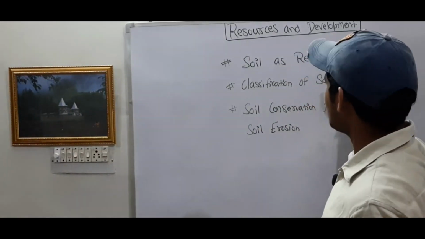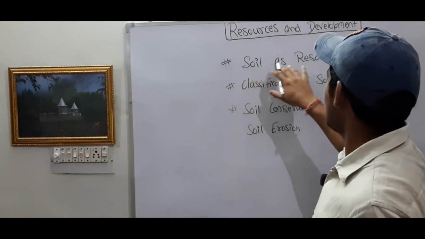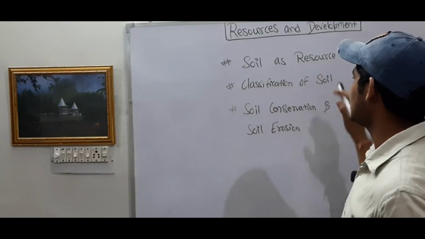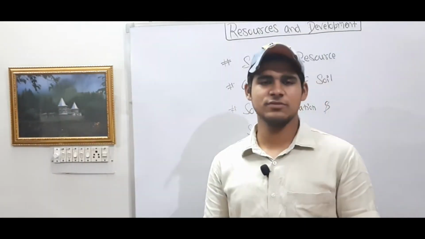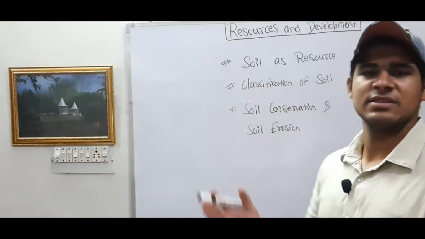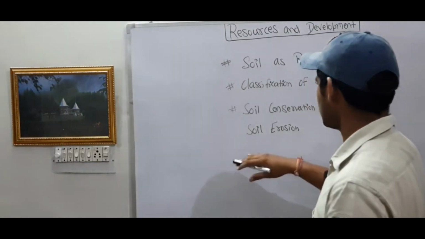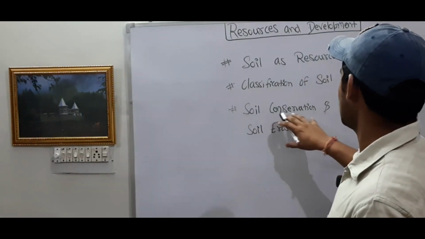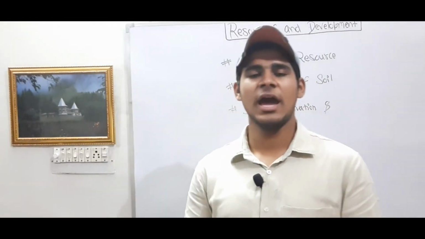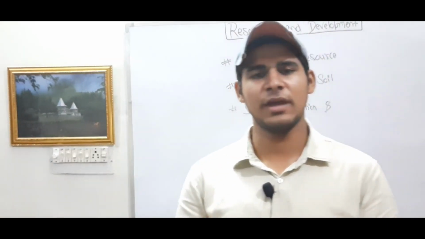So today we are going to start our remaining chapters and the parts of the remaining chapter. These are soil as resources, how soil is known as resources, then classification of soil. Classification of soil basically means your alluvial soil, your arid soil and other soils which we will discuss in our coming video. Third, soil conservation and soil erosion. What we can do for soil conservation and what is soil erosion and how we can prevent it.